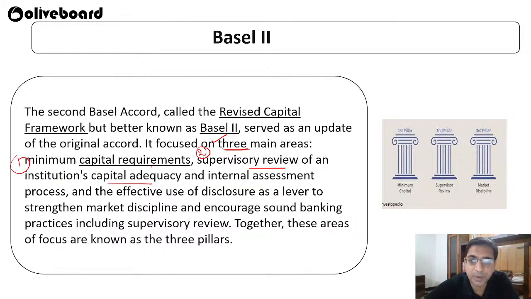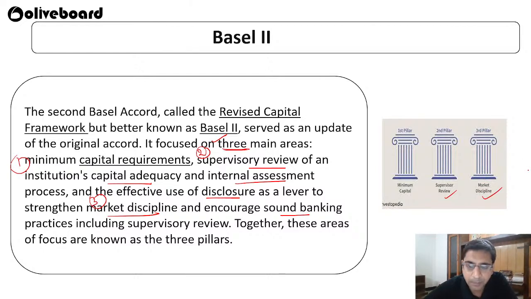So some supervisory review can also happen, along with internal assessment and market discipline. That is, an internal assessment process and an effective use of disclosure as a lever to strengthen market discipline. This is the third one: encourage sound banking practices, including supervisory review. So here they have ensured the minimum capital, that is Basel 1, is also contained here, plus two more things are added: supervisory review and market discipline.